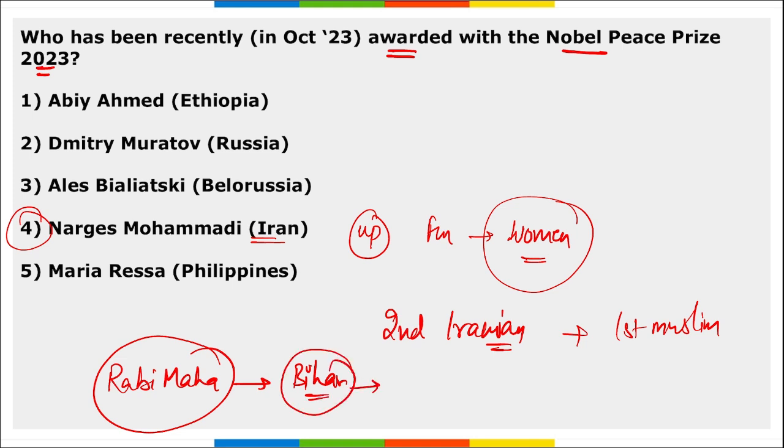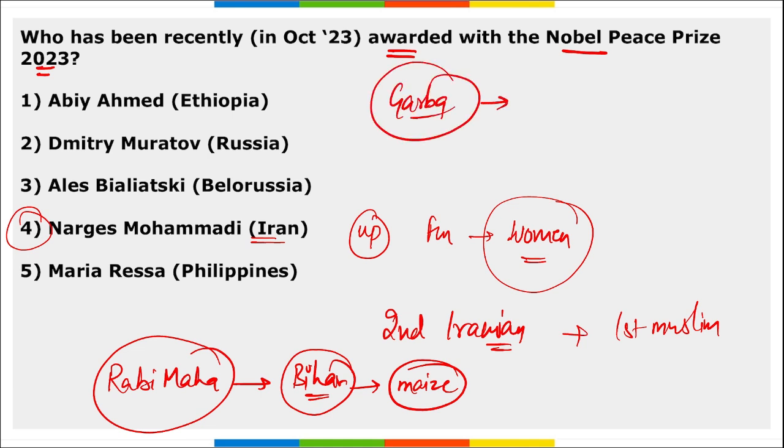Then Bihar is also promoting the cultivation of maize. Correct? Next thing, remember, recently we know Garba was played. So for Garba only, remember a new song that was released. That was a Garba song that was recently released by Prime Minister Narendra Modi. What is the new song? That is Madi. Madi is the name of this new Garba song, right? Released by PM Narendra Modi.